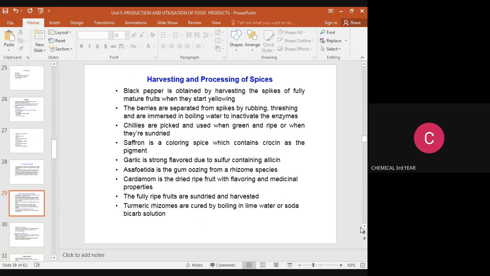Asafoetida is the gum oozing from the rhizome of the species. Cardamom is a dry fruit with flavoring and medicinal properties.